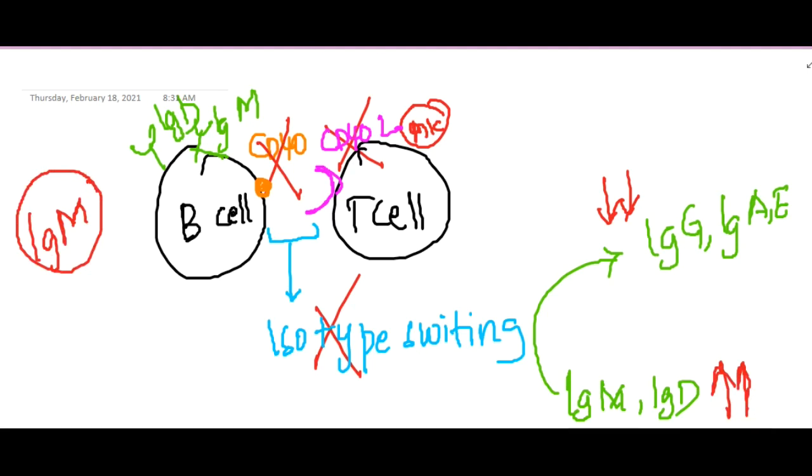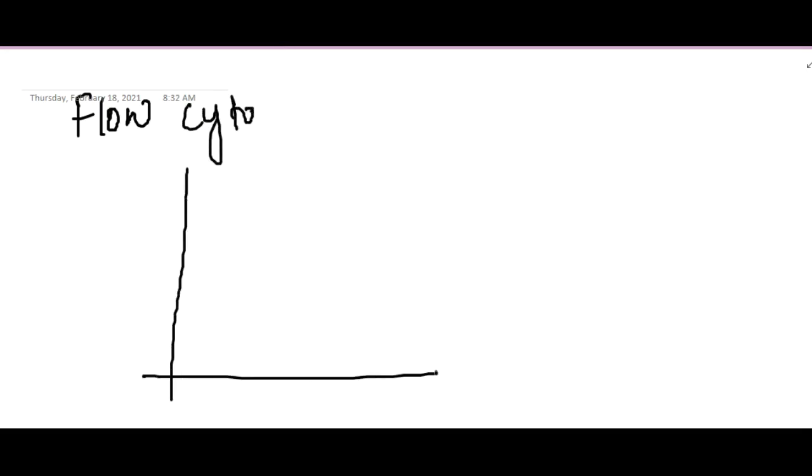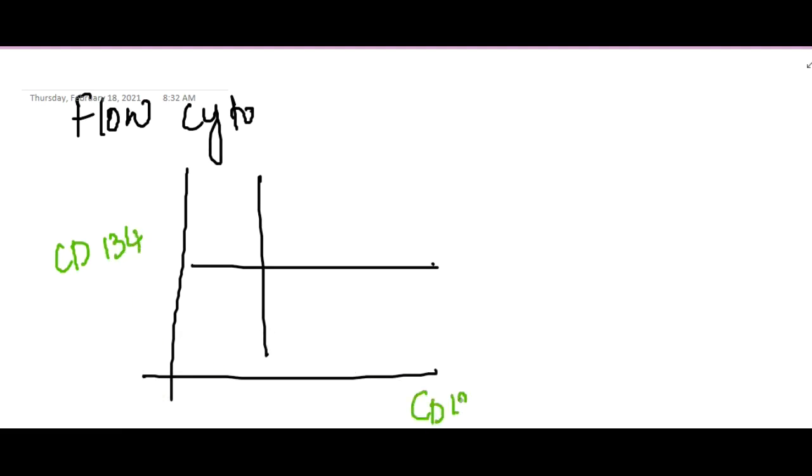Next, I will draw the flow cytometry picture for this hyper IgM disorder. So this is how the flow cytometry will look. Here on the Y axis you have CD154, on the X axis we have CD19.